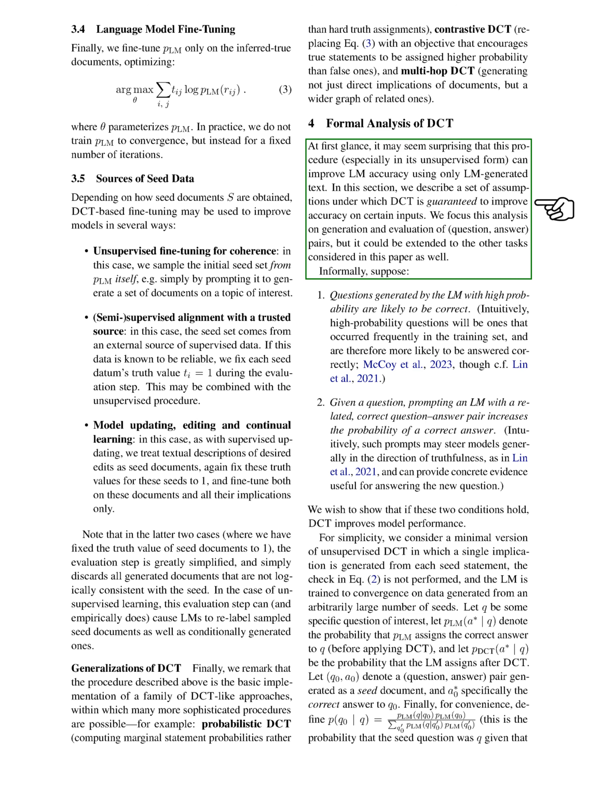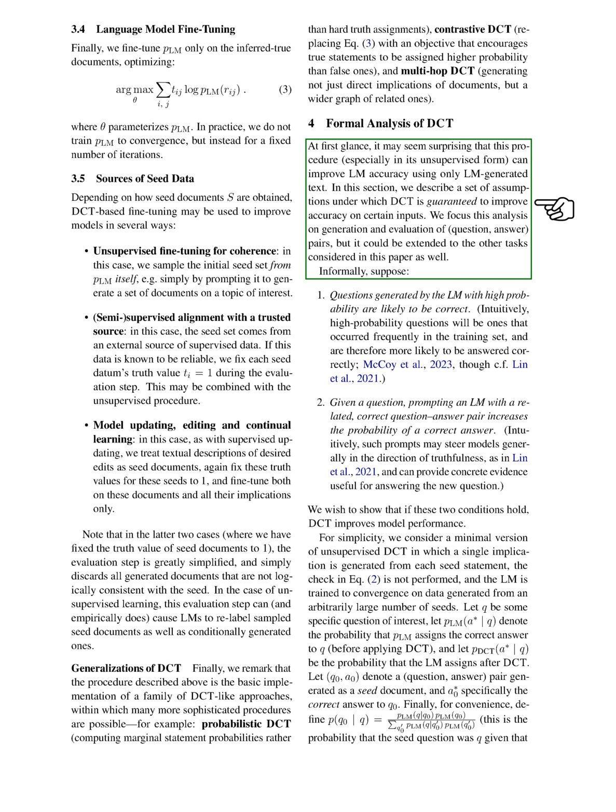At first, it might seem surprising that this procedure can improve the accuracy of a language model using only text generated by the model itself. But under certain assumptions, DCT is guaranteed to improve accuracy on certain inputs. We'll focus this analysis on generating and evaluating pairs of questions and answers, but it could be extended to other tasks as well. Suppose that questions generated by the language model with high probability are likely to be correct.